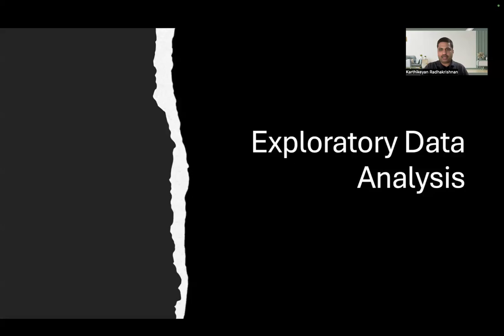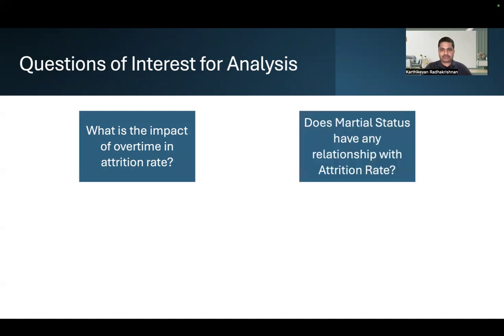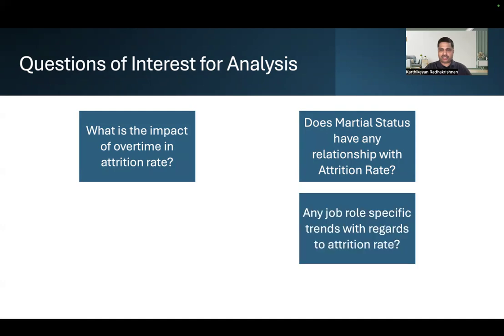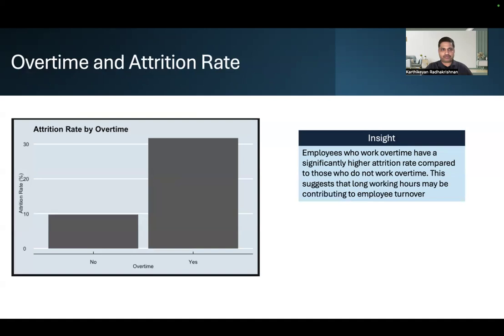So next we did the exploratory data analysis. Let's look into those results. These are the questions that we tried to answer through our analysis. The first one is, what's the impact of overtime on attrition rate? The second one is, does marital status have any relationship with the attrition rate? Third, are there any job role specific trends with regards to attrition rate? Fourth, which department has less work-life balance?